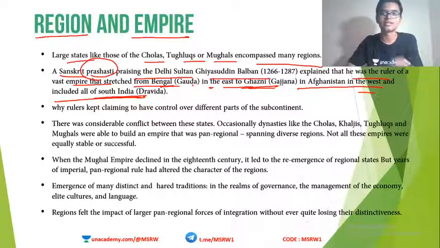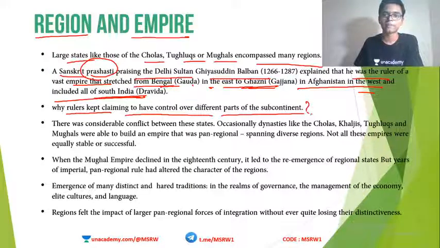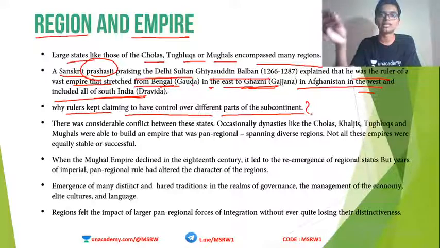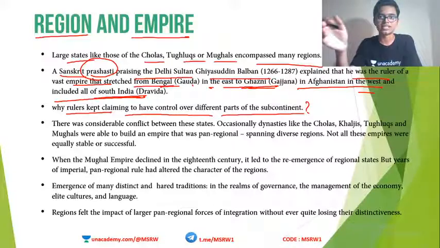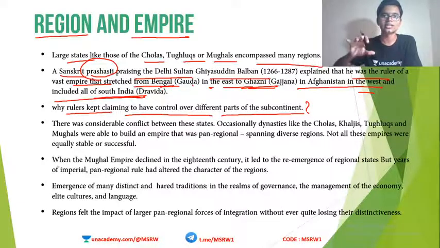was ruling these kingdoms. So why did rulers keep claiming to have control over different parts of the subcontinent? Why did they want to say that they ruled all these regions? Because of the same reason I explained to you regarding regions. When they say that they ruled all these areas, say Ghazni, Gauda, Dravida, when they rule all these areas will have something in common. And this something in common could be political, could be economic, could be administrative, could be cultural, whatever it is.